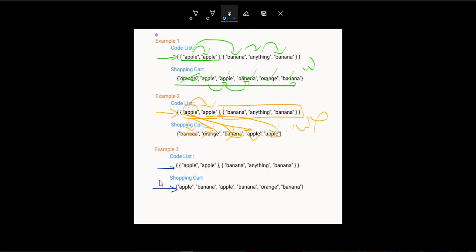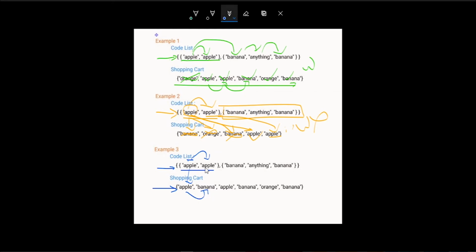Okay, so again we will use the same approach. We will loop the whole code list, and then we will again iterate the other list. So now we will take apple here and check it with apple, which is a match. Now we will increment this, and we will increment this.